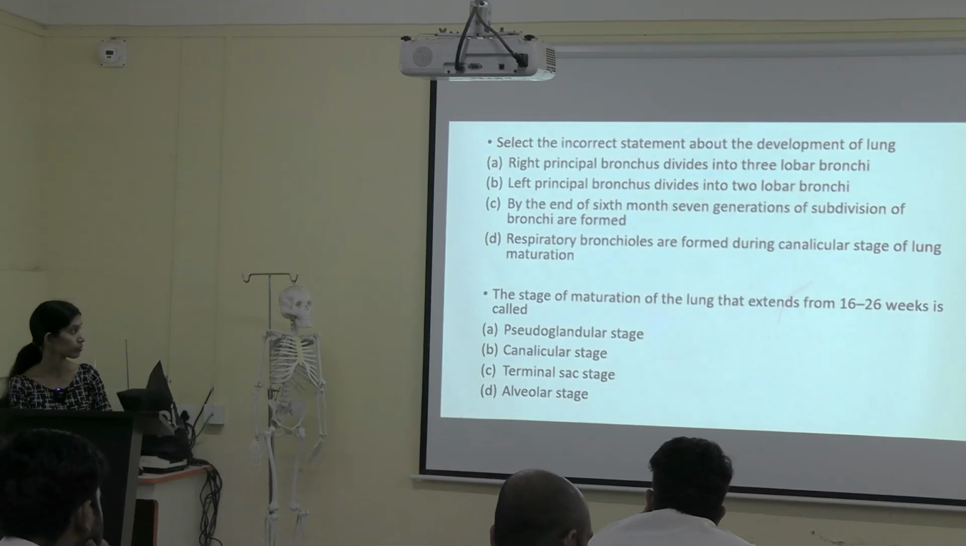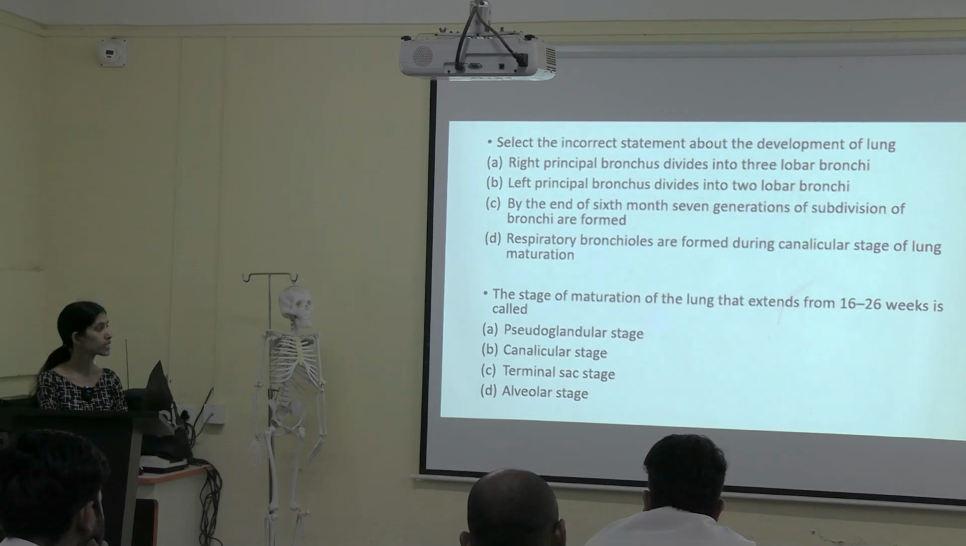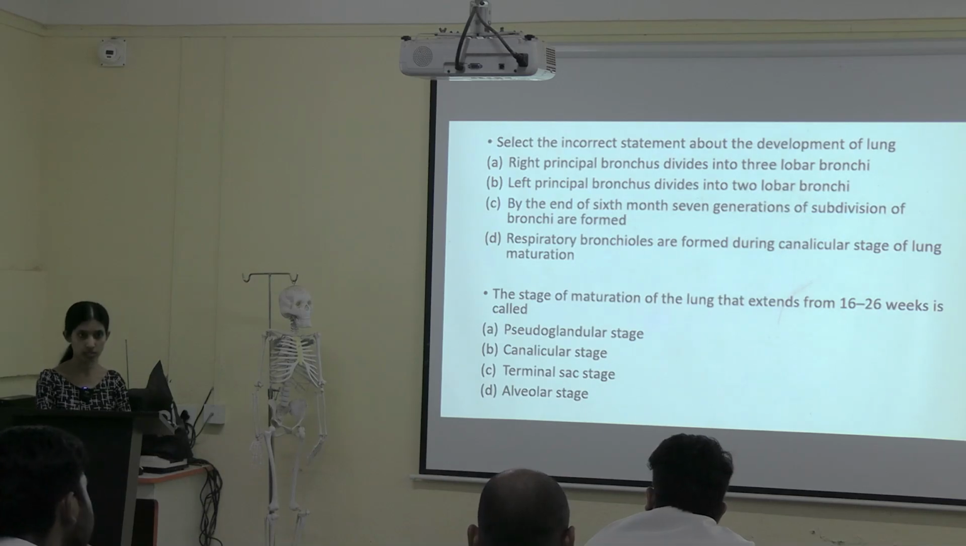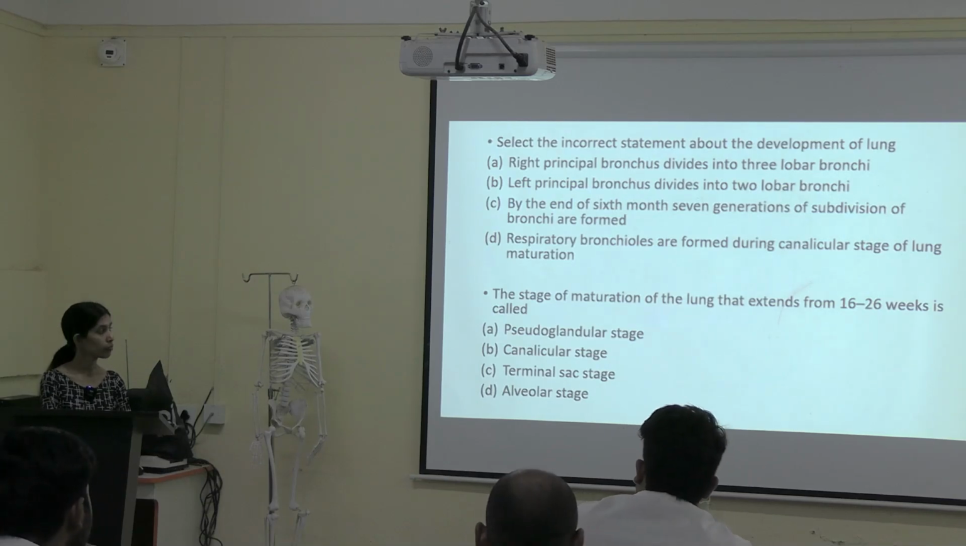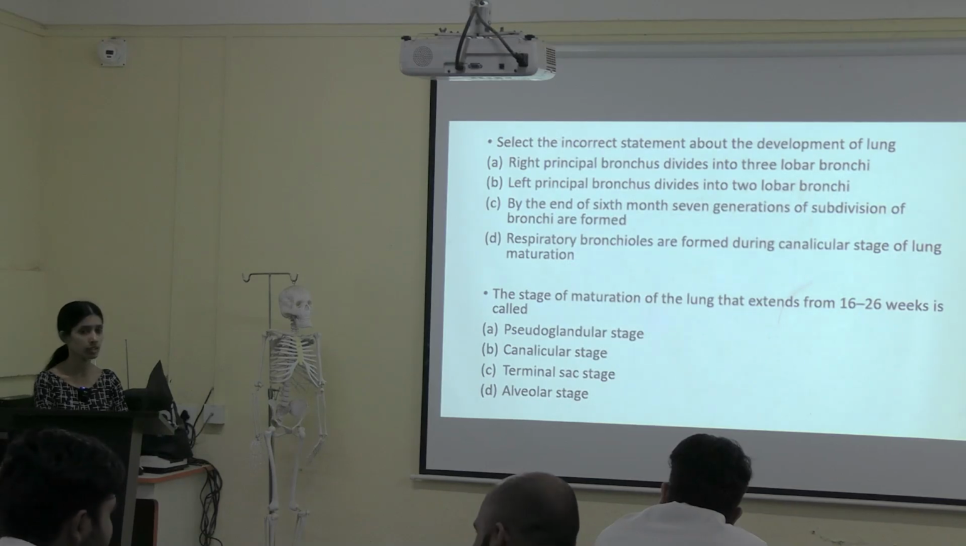Okay, second question. The stage of maturation of the lung that extends from 16th to 26th week is called canalicular stage. So when does the pseudoglandular stage take place? 5th to 16th week, then from 16th to 26th canalicular, and the terminal sac stage is after 26th week. Okay, and then what about the alveolar stage?